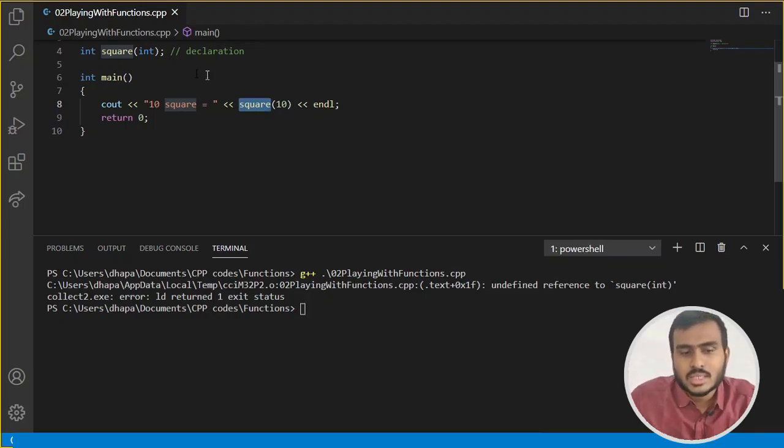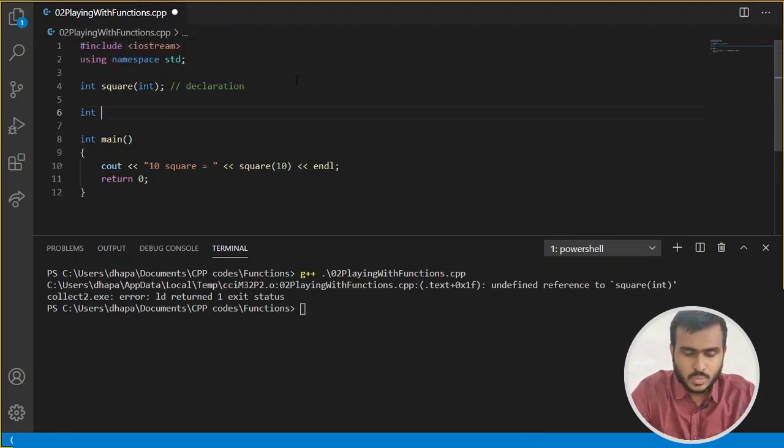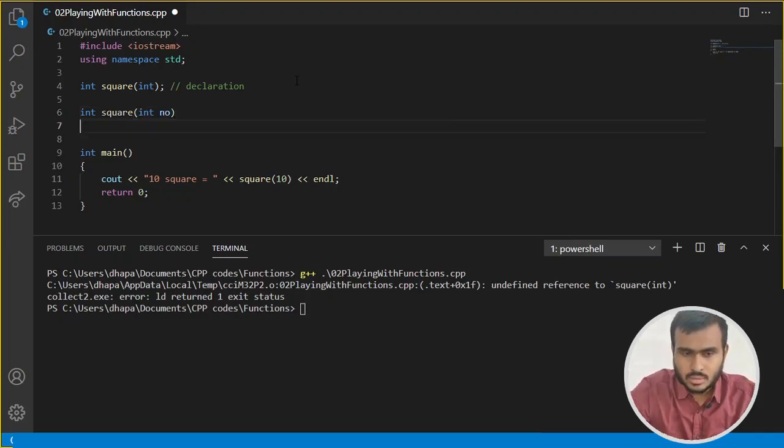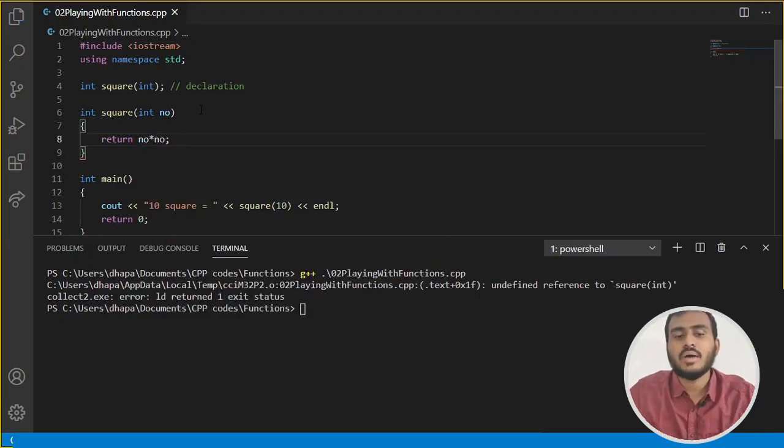So similarly, let's quickly define the function. Let's write the definition over here. Let me write int square. I hope you remember the syntax of defining a function. int number, and then here let's write return number into number. So we are getting a number as input, and if we want to take its square, we just multiply it by itself, right? If we write number into number, that will be the square of the number, and then I'm just returning that square from the function.